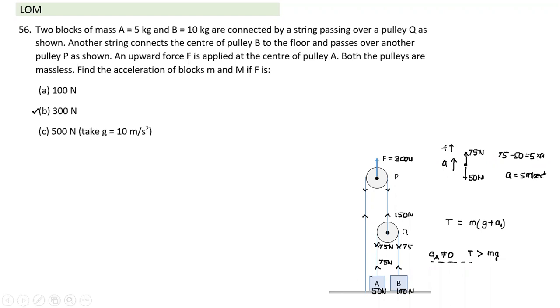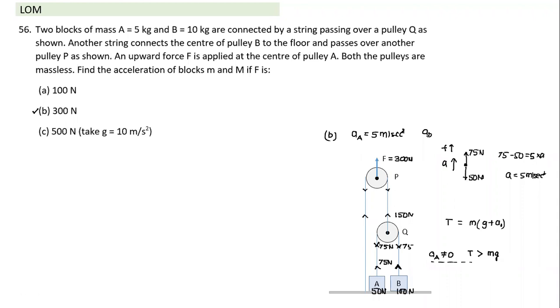If the acceleration of A is 5 meters per second square, can someone tell me what would be the acceleration of the pulley? This is part B we are solving. So what have we arrived at in part B so far? In part B, a_A will be equal to 5 meters per second square and a_B will be equal to 0, because 75 Newton is still less than 100 Newton. What has happened when I applied a force of 75 Newton? The normal reaction has got reduced from 100 Newton initially, when no force was applied, to 25 Newton. So the normal reaction is 25 Newton, and this is 75 Newton in a state of rest.